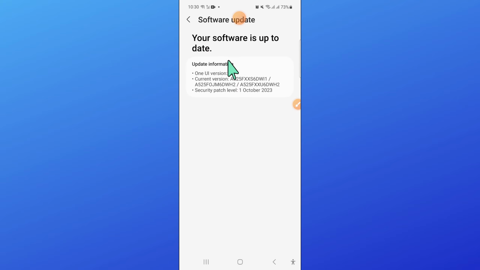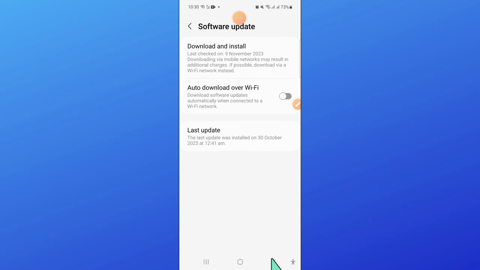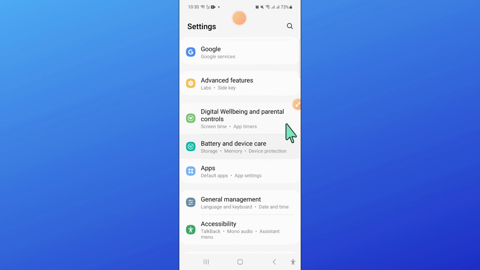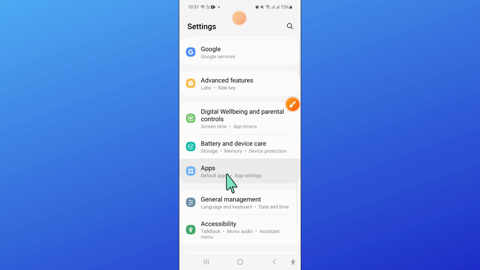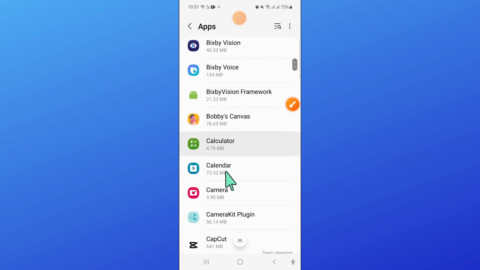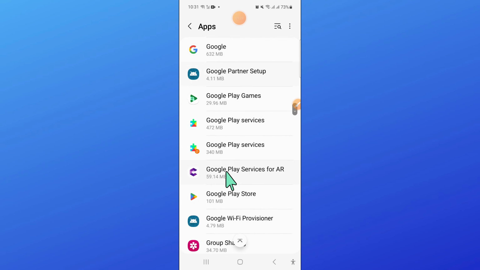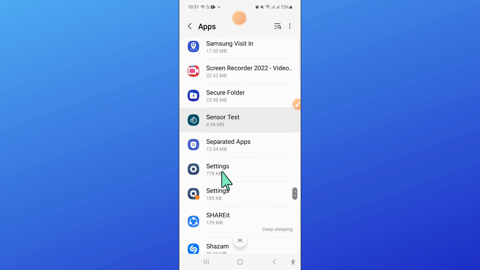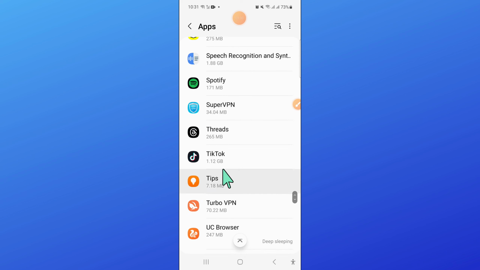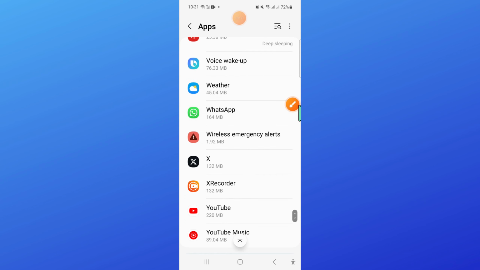After updating your mobile software to latest version, go back and in settings click on apps. Now in apps scroll down and after opening apps scroll down and then open Twitter.